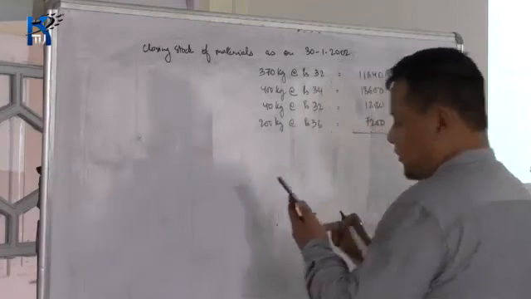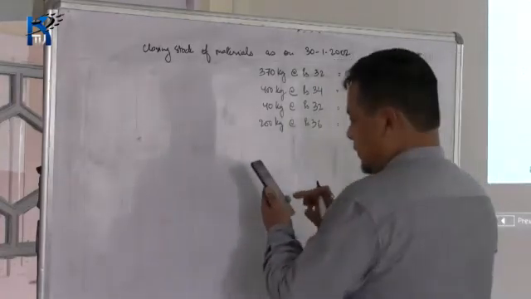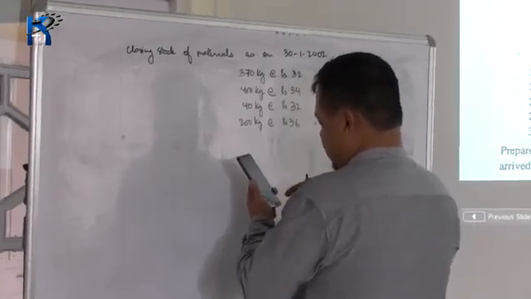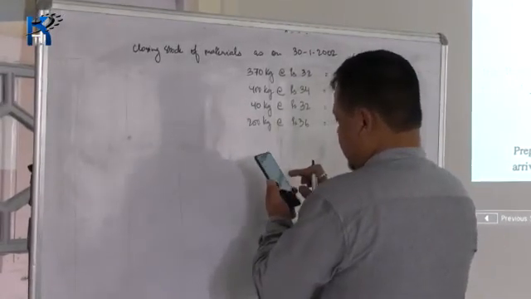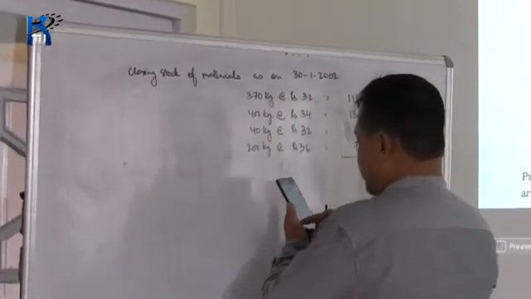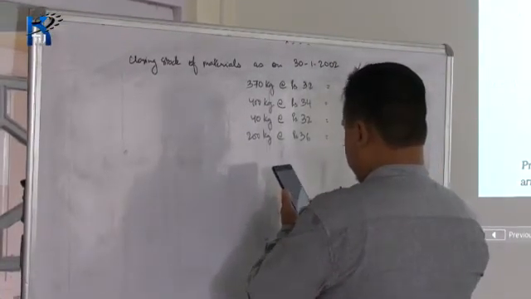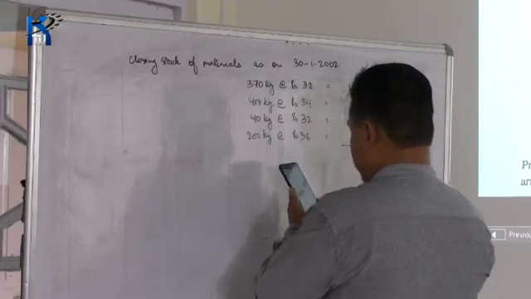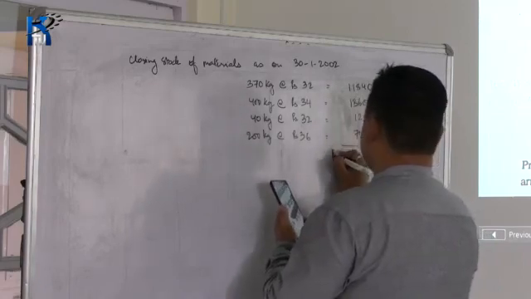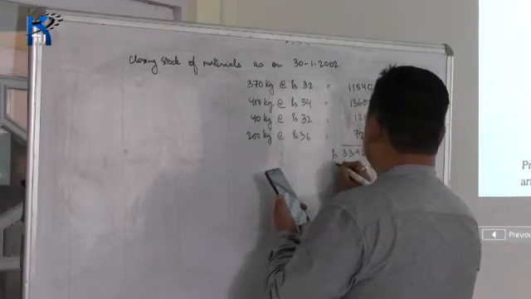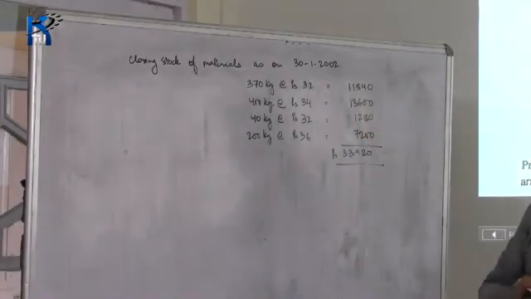You total the amount. And the total is rupees 33,920. So this was the first method, FIFO method.